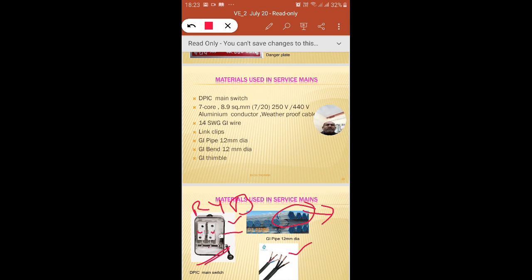Now you can see for single phase we use only phase, neutral, and earth wire, whereas in 3 phase we use R, Y, B, and sometimes a neutral also, in the service system, because these service wiring systems are exposed to atmospheric conditions. So what will happen, moisture cannot enter inside the cables.